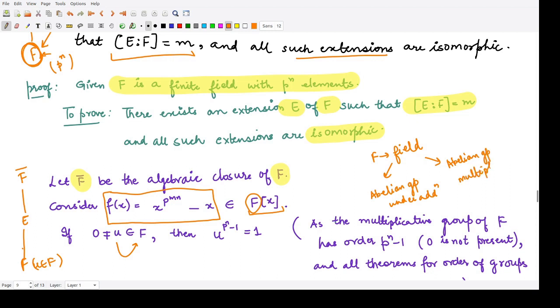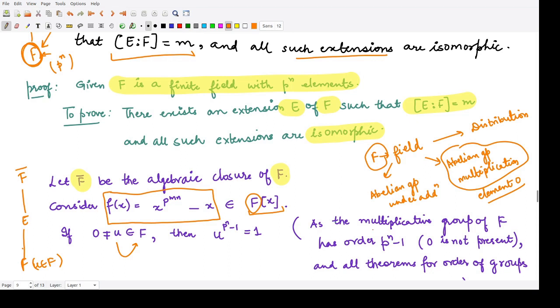That means all the 5 properties for the group including commutativity are followed, and third is the distributive laws. So we say this F also forms the abelian group under multiplication. However, this group should not contain the element 0. Why? Because that element would cause problem when you divide by 0.